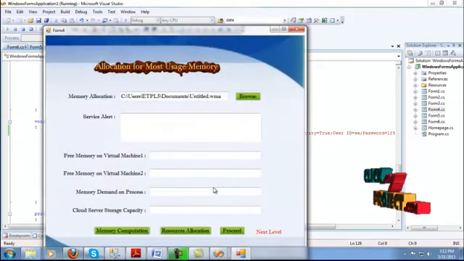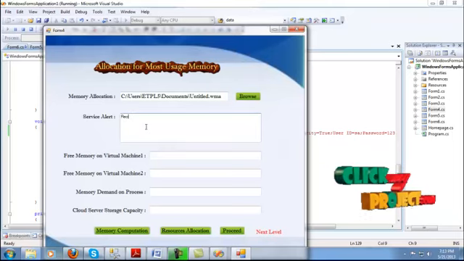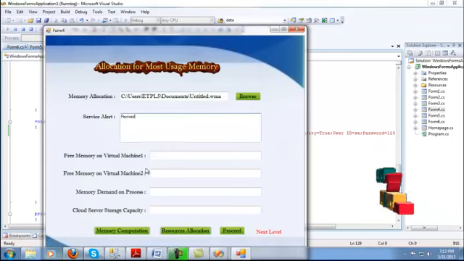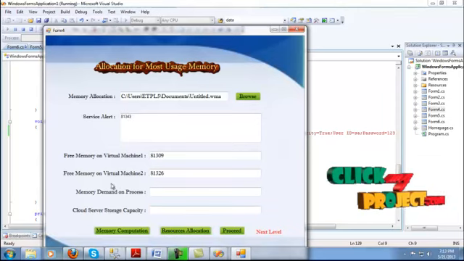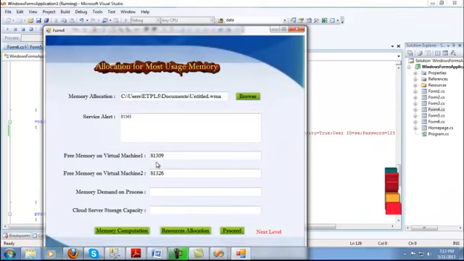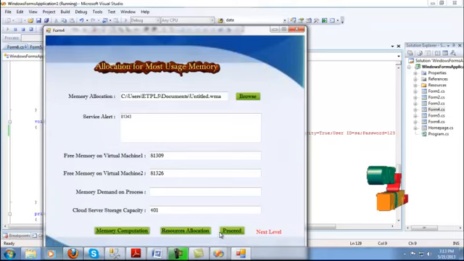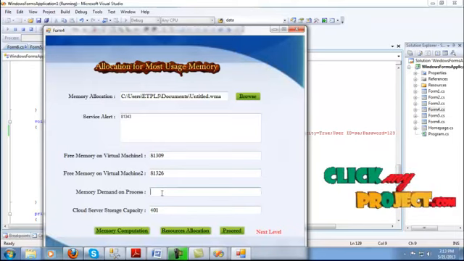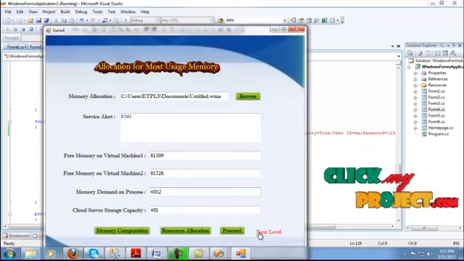The most free memory available will store in the key based data allocation. The key would be equal to receiver load from the data available to the service organization, and enter the memory computation equal to resource allocation management. The free memory virtual one equal to 81039 and virtual memory is 81326, and the memory organization from the memory management equal to load service memory capacity equal to 401, and memory demands are equal to 4101 divided by 2, and will occurring to the memory organization equal to 4012 will provide the data processing level.